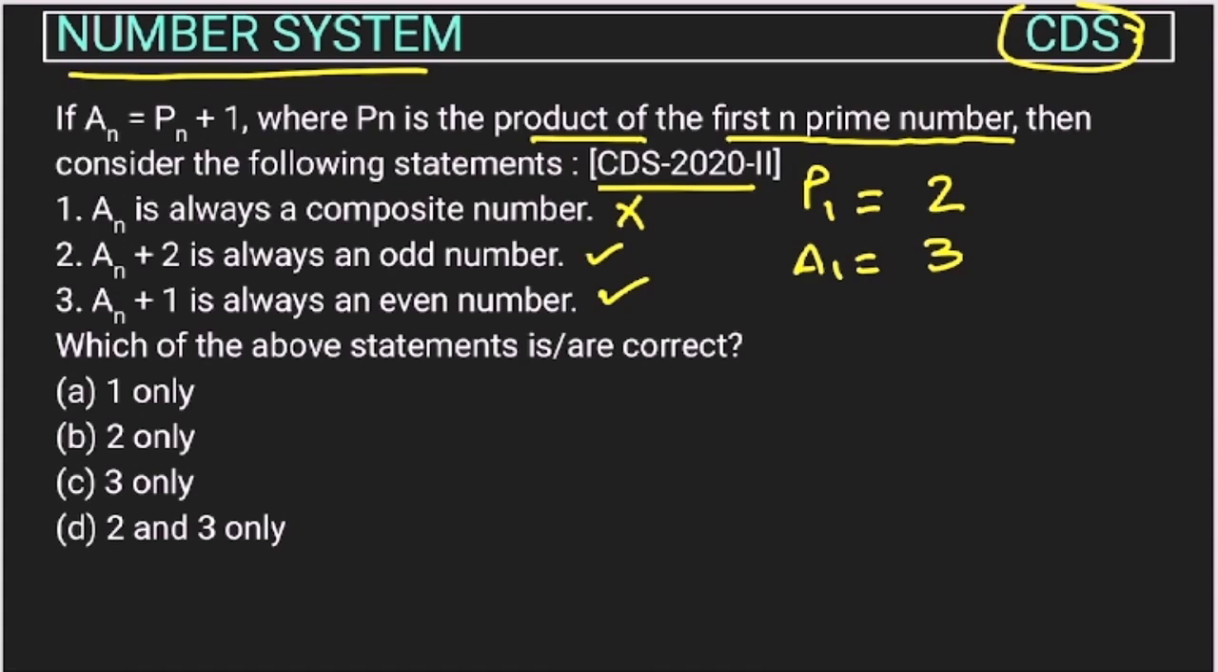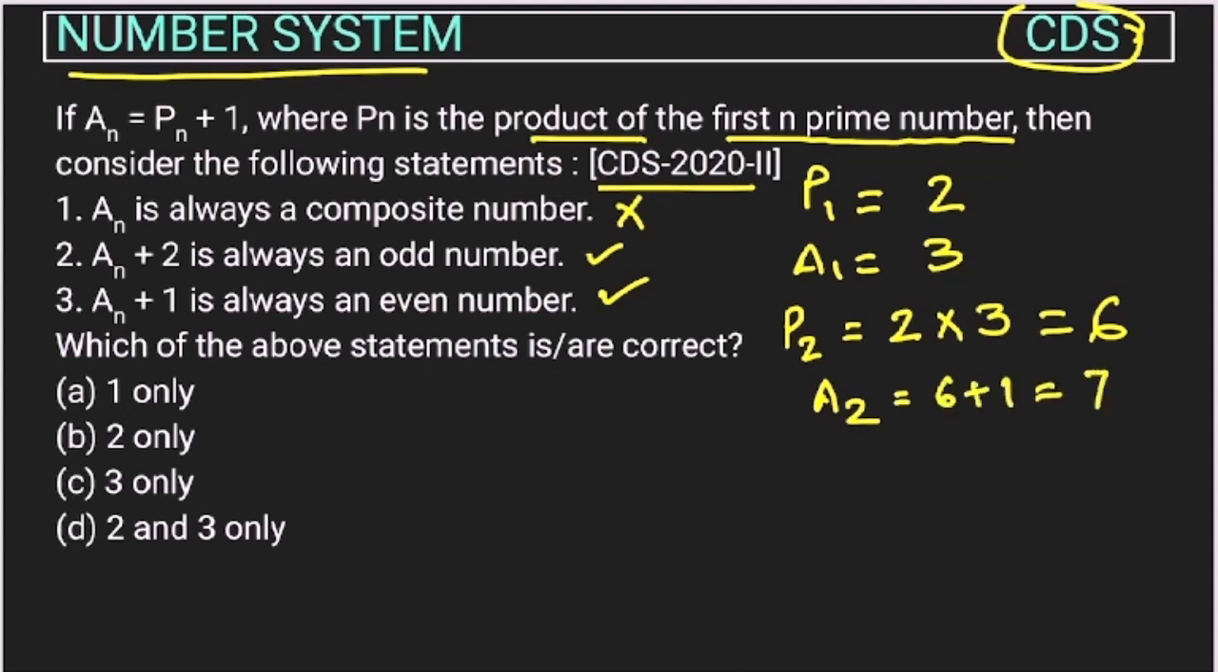Now let's check if we are taking n as 2, then p2 will be, the first two prime numbers are 2 and 3, so their multiplication will be 2 into 3 is equal to 6. Then a2 will be 6 plus 1, so we are getting 7, right? So look, the first one got cancelled in the first case, so no need to consider the first. We will just see the second and third. But even if you check the first also, because we are getting 7, 7 is not a composite number, so the first is wrong here also, right?